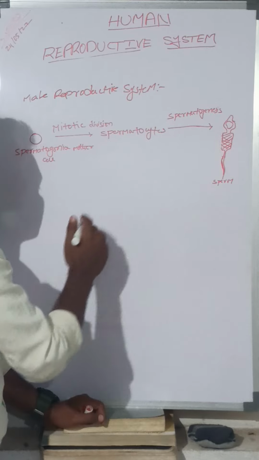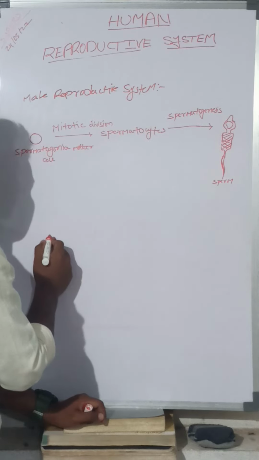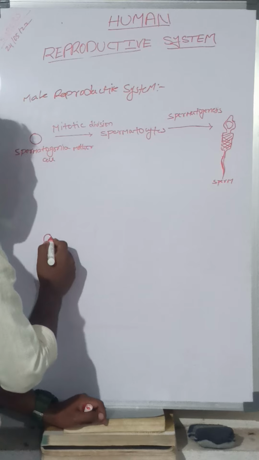Now the sperm. Here is the testis. From the seminiferous tubules, the sperm is collected by the rete testis.